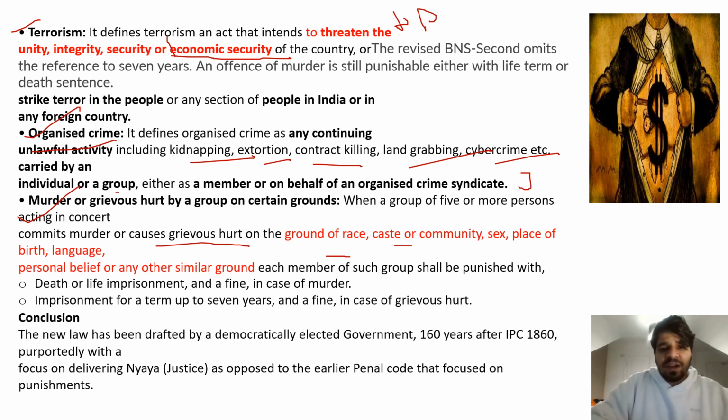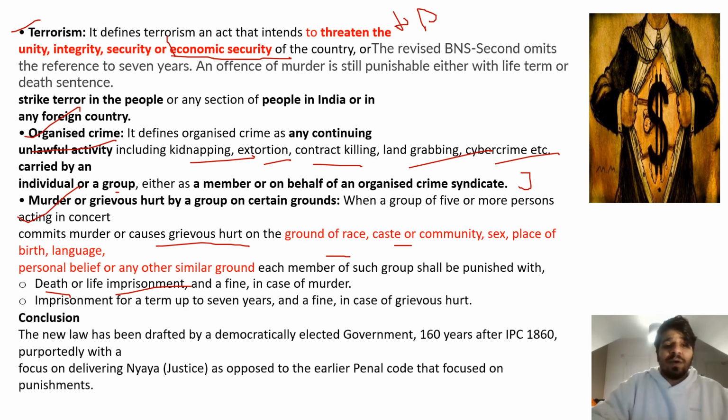So each member of such group shall be punished with death. Now you understand what it is going to cost you if you are accused of mob lynching. So death or life imprisonment and a fine in case of murder, right?